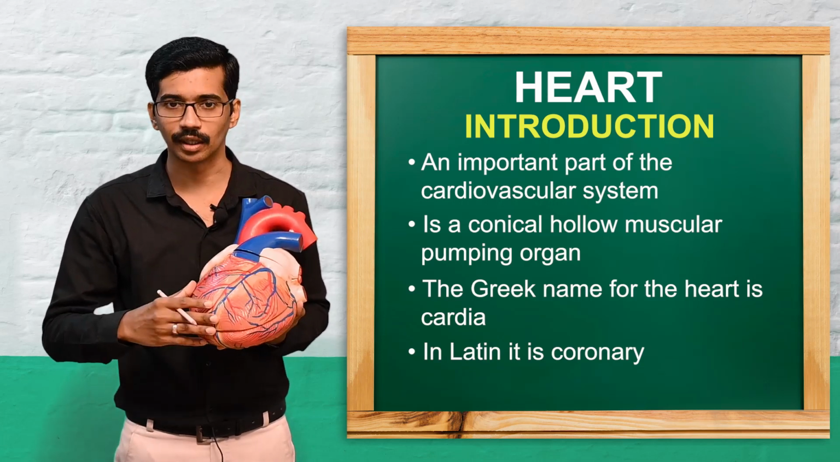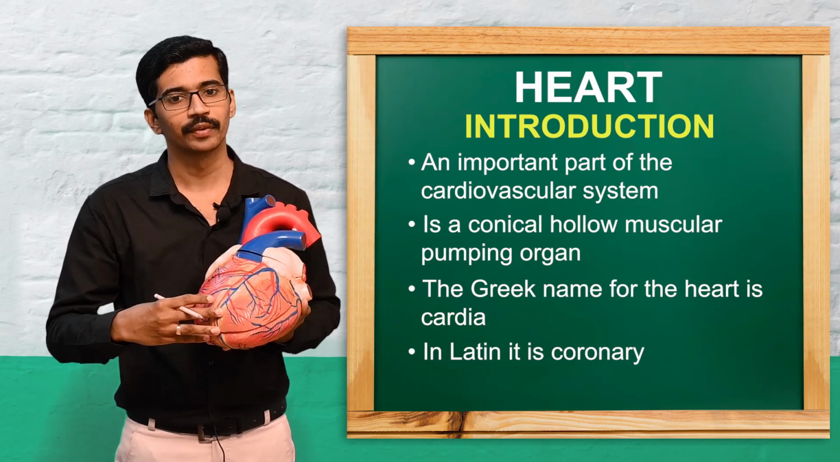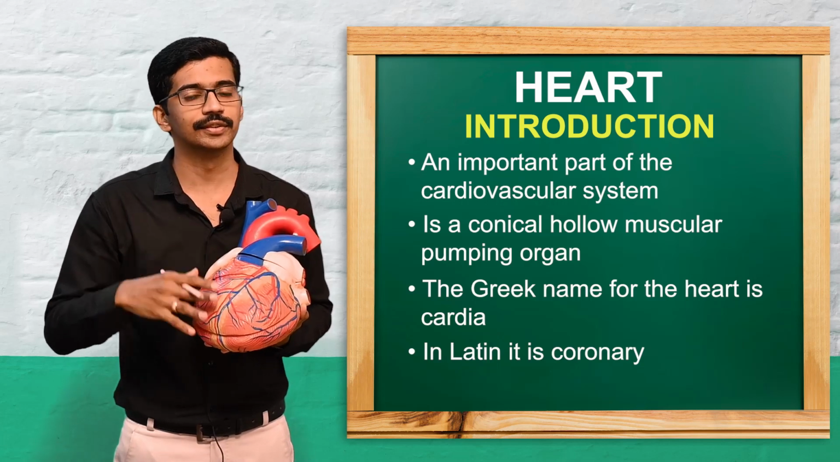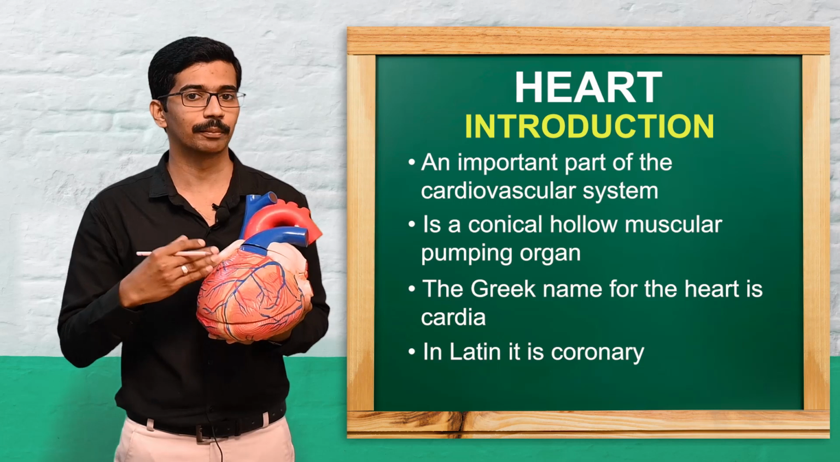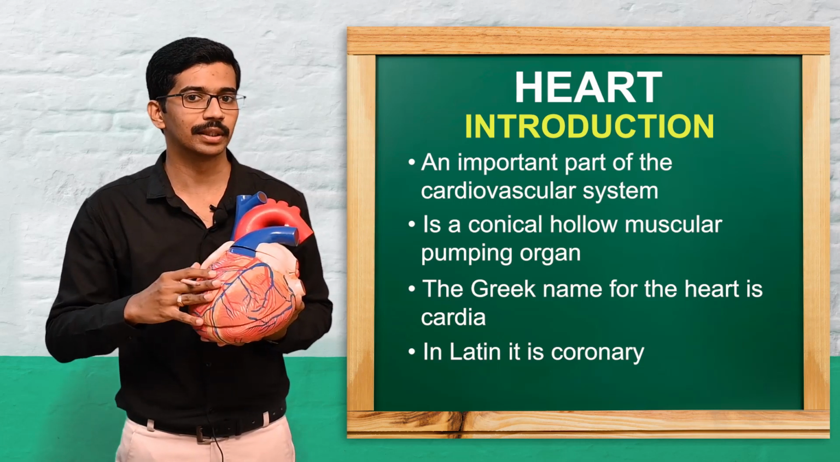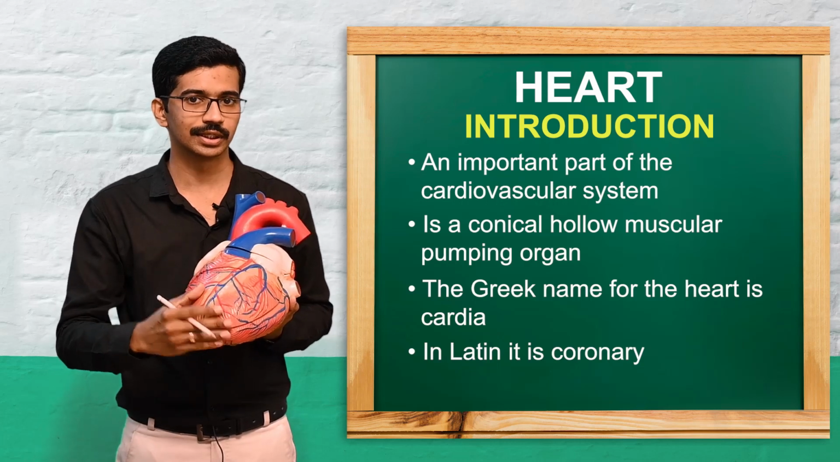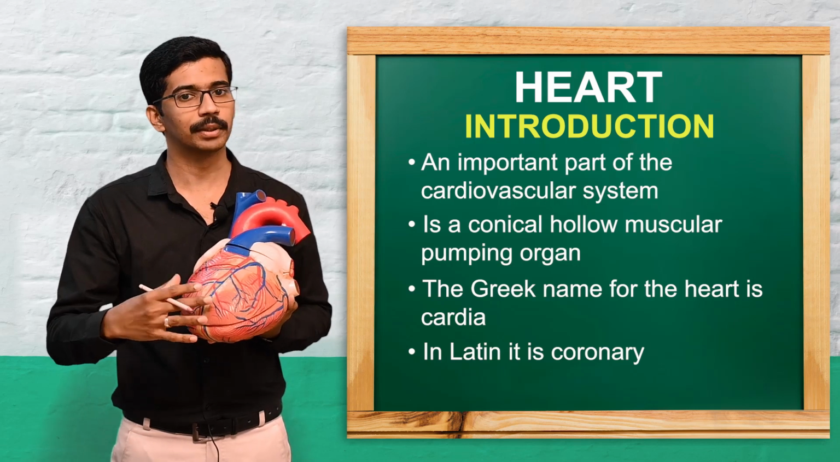It is conical, that means the shape of the heart is approximately cone shaped, and it is hollow. Inside, if you see, it is empty. Muscular means made up of muscles, and the main function of the heart is pumping the blood. So the definition says the heart is a conical, hollow, muscular, pumping organ.